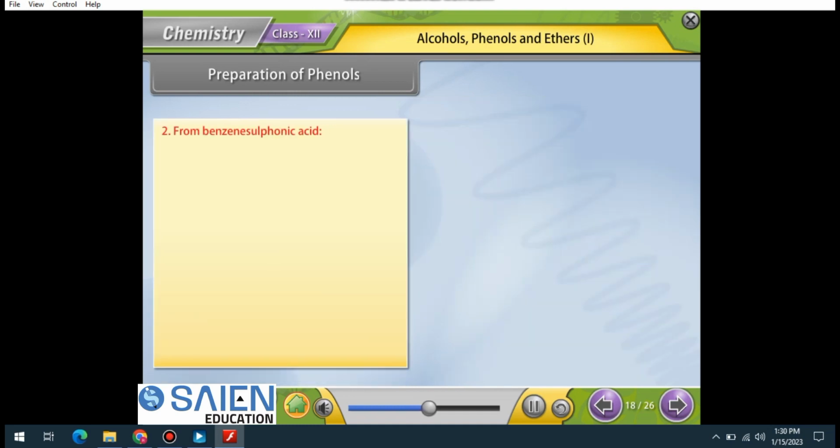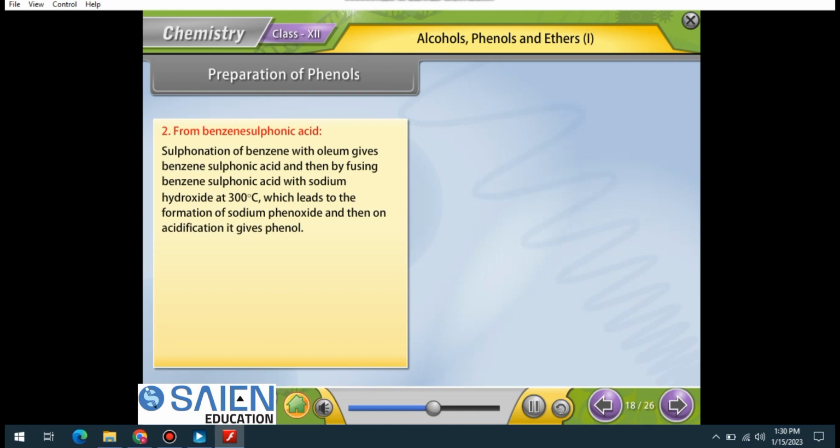From benzene sulfonic acid. Sulfonation of benzene with oleum gives benzene sulfonic acid, and then by fusing benzene sulfonic acid with sodium hydroxide at 300 degrees Celsius, it leads to the formation of sodium phenoxide, and then on acidification it gives phenol.